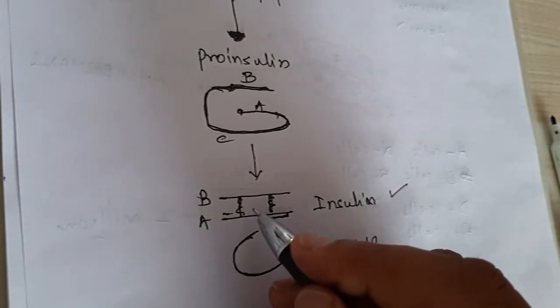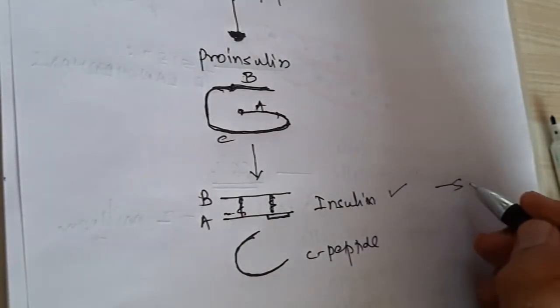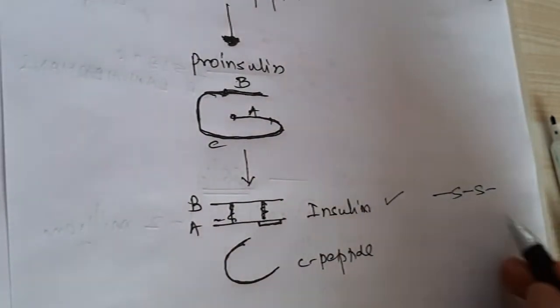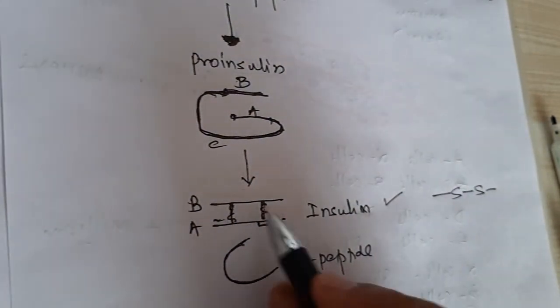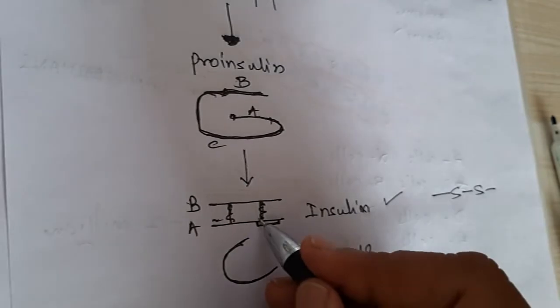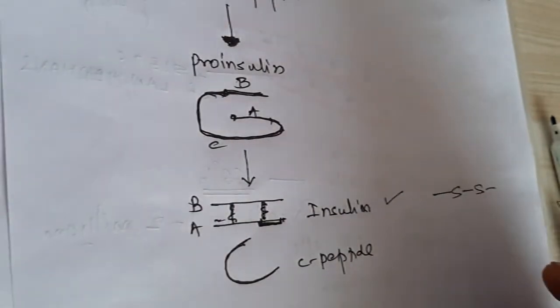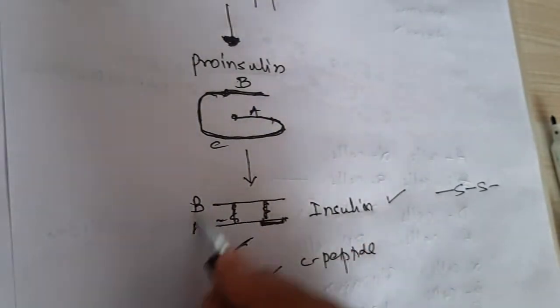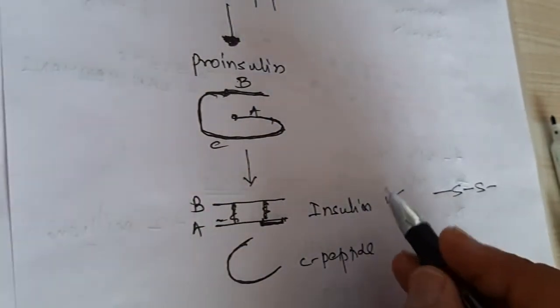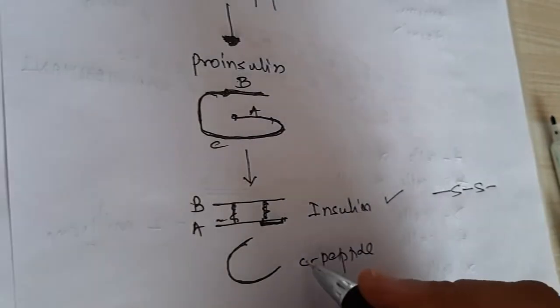A disulfide bridge develops between these two chains, and there is also an intra-chain disulfide linkage. So this is the actual structure of insulin and the C peptide.